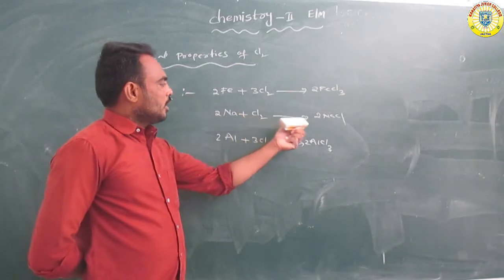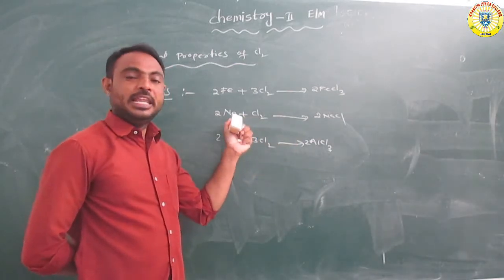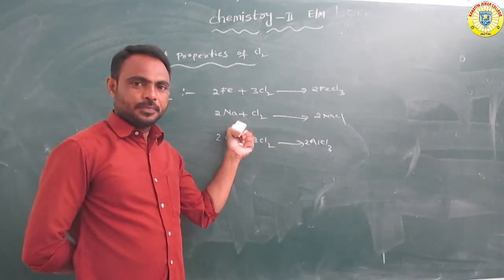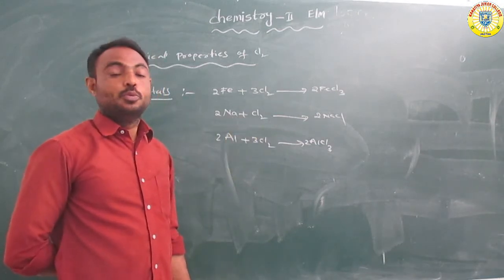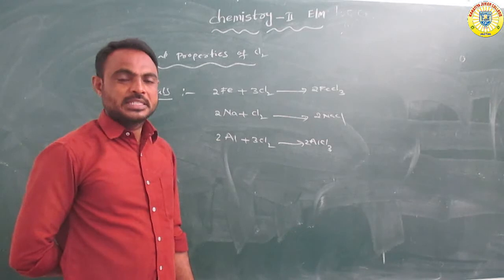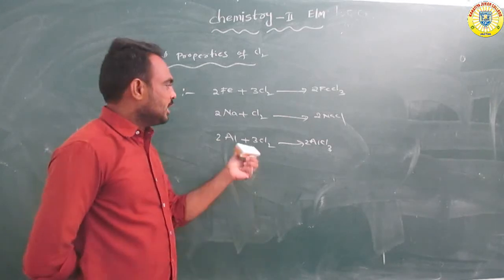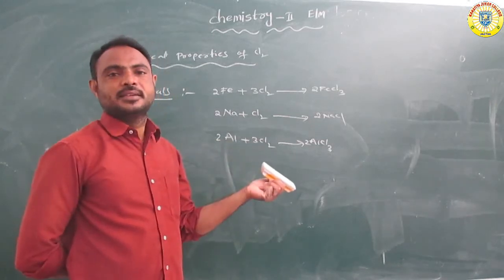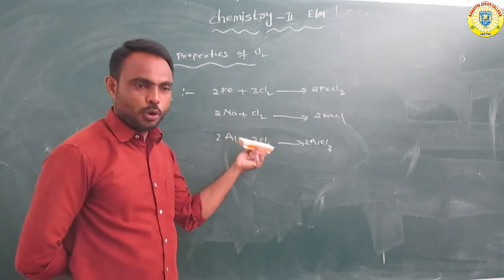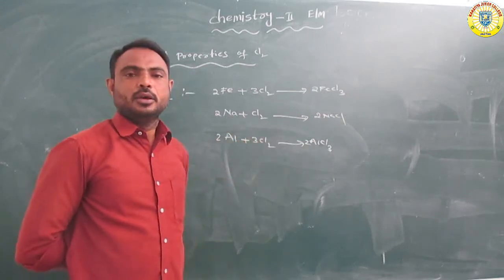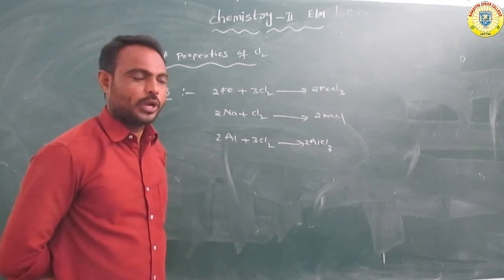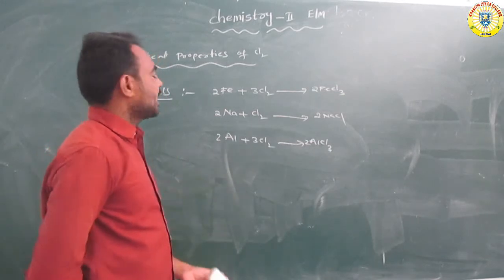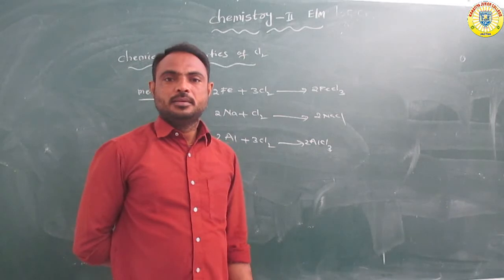Not only sodium, lithium or potassium, rubidium, cesium. They are all metals that react with chlorine to form their chlorides. So it reacts with the metals.